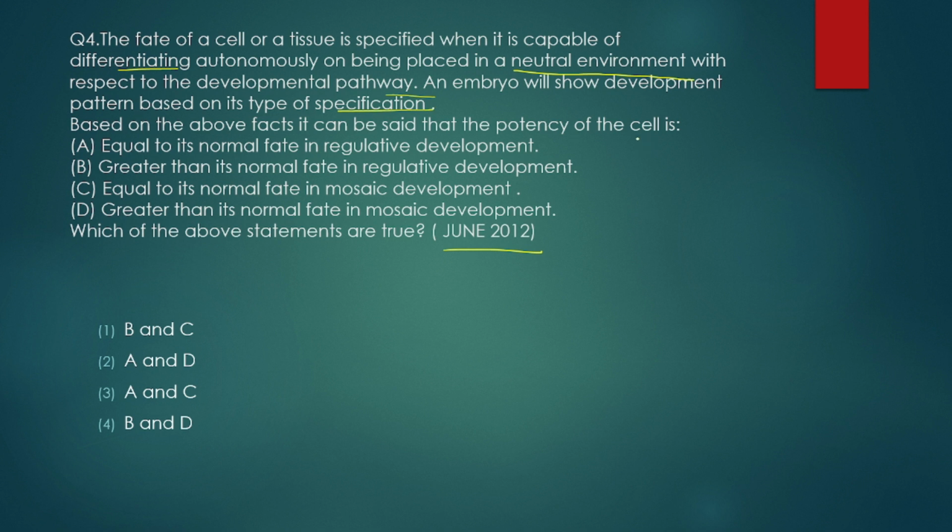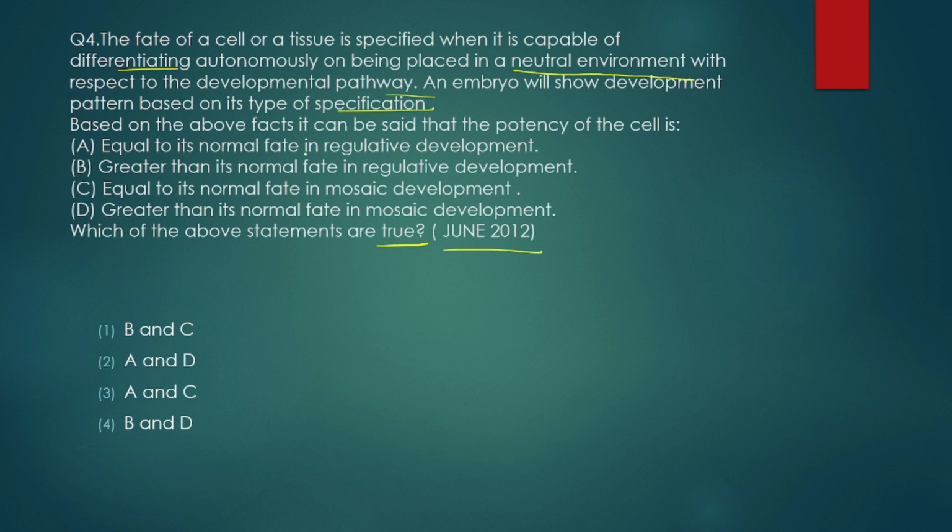We have already studied two types of specification, autonomous or conditional. So according to their specification, the embryo will develop into some type of cell. We have to mark all the true statements.